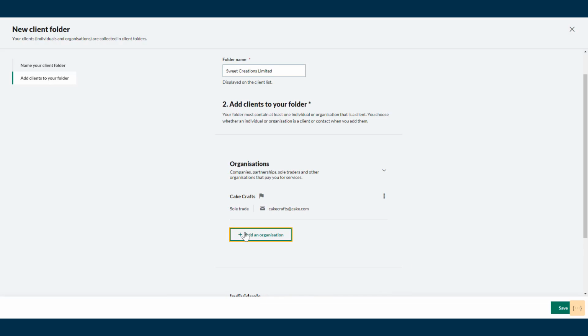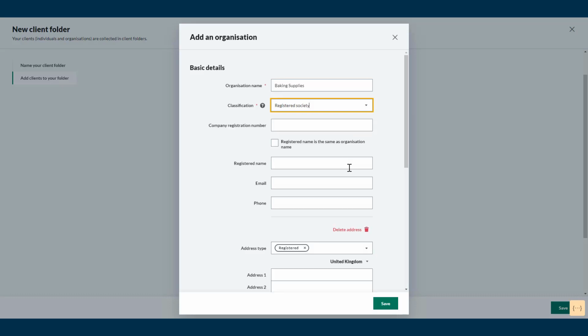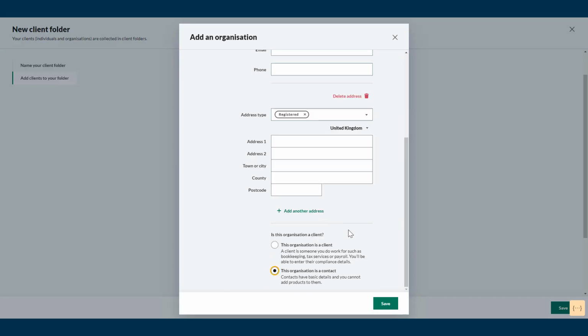We will now add another organization by clicking Add an Organization. And for demonstration purposes, we will assume Sweet Creations Limited has another company, the Baking Supplies. We would like to act for them as well, but we don't as of yet. So we can add their details as a contact so that when we do sign the contract with them, you can get going straight away as all their details will be already in the client list.